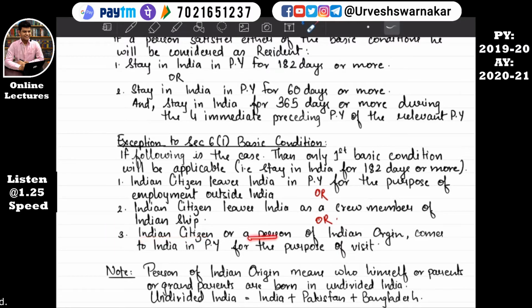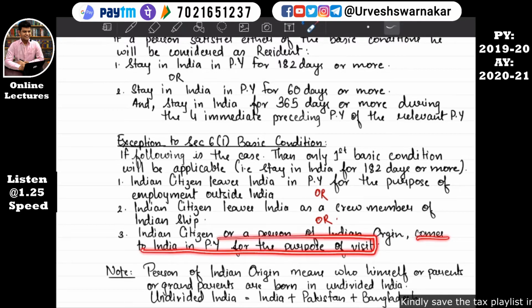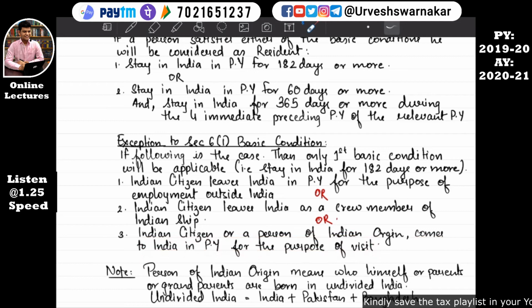An Indian citizen or a person of Indian origin, a person of Indian origin, this is something new, comes to India in the previous year for the purpose of visit. Here it is specifically said Indian citizen. That means that for the previous year he might not have been resident in India. He might be staying somewhere out of India.